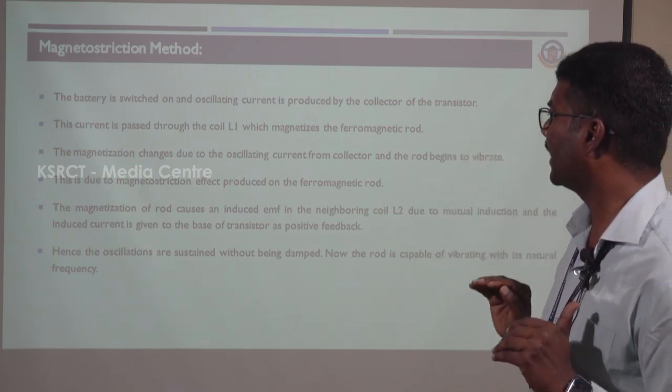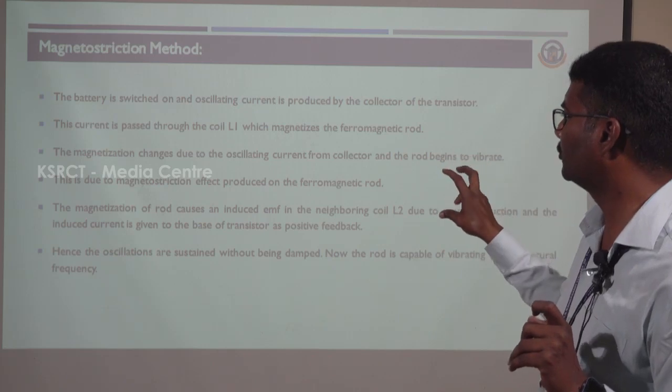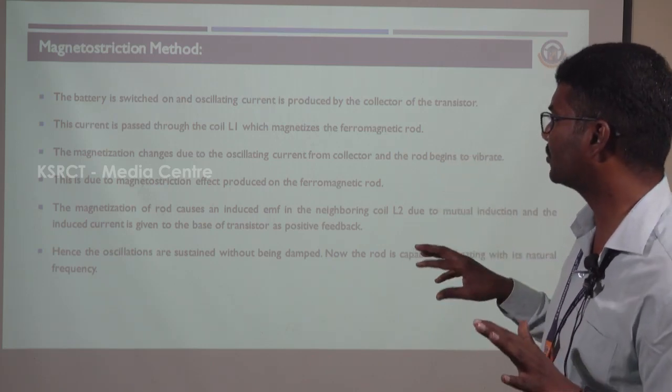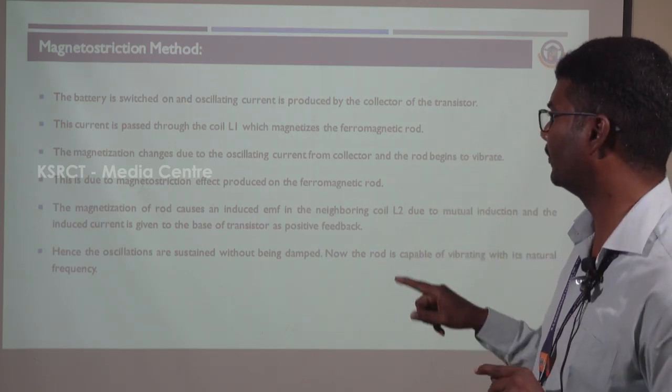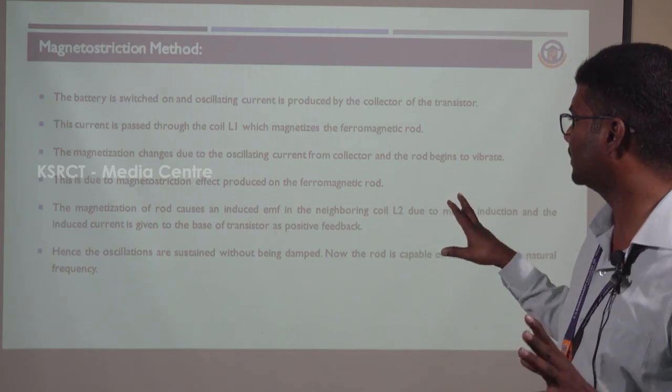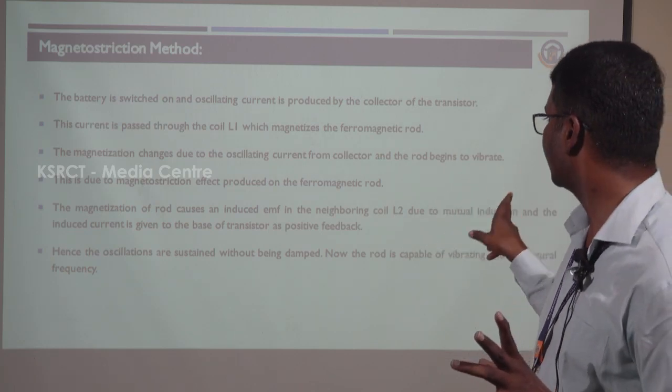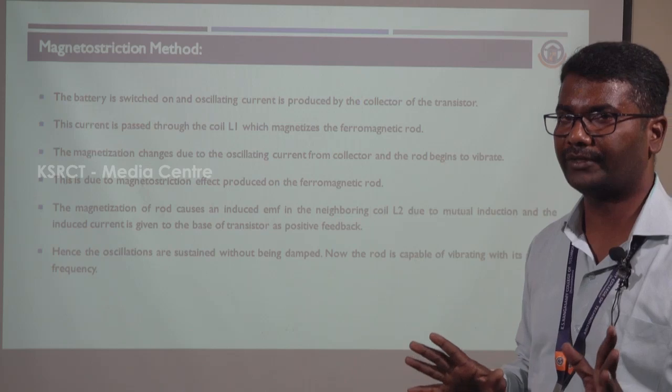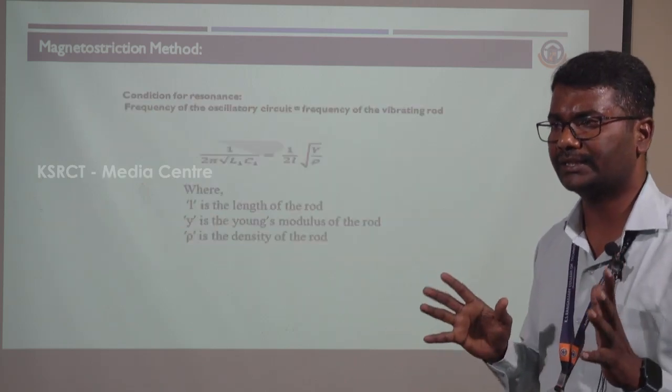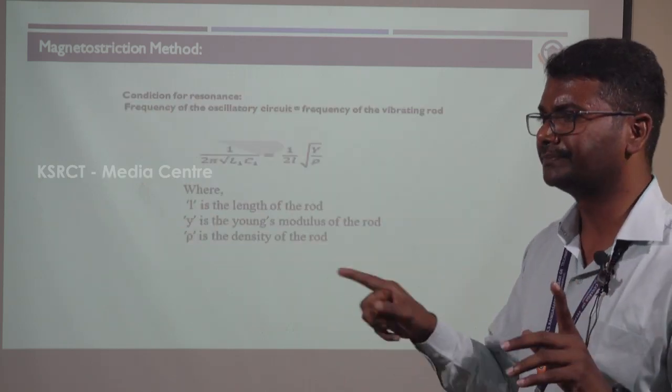Due to this effect, vibration is produced, which is a high frequency sound wave. The rod is induced by the oscillatory circuit and is capable of vibrating at its natural frequency. Some conditions apply for resonance.